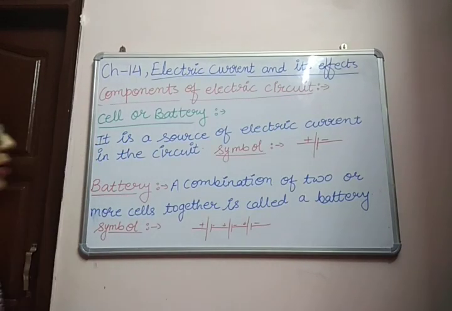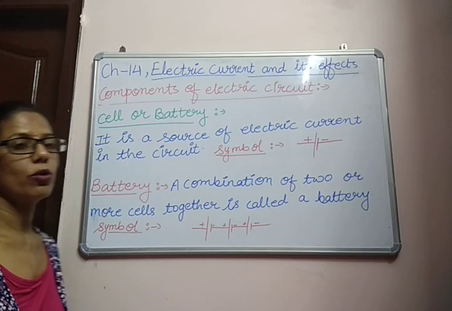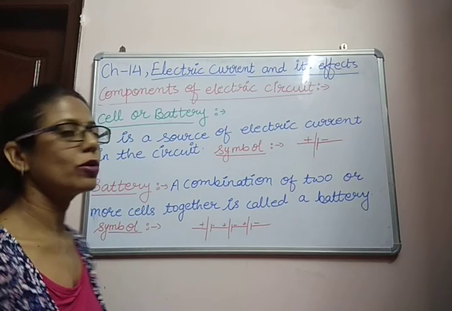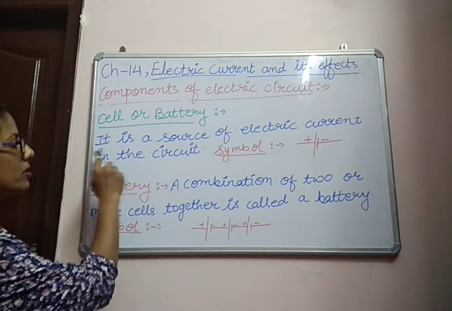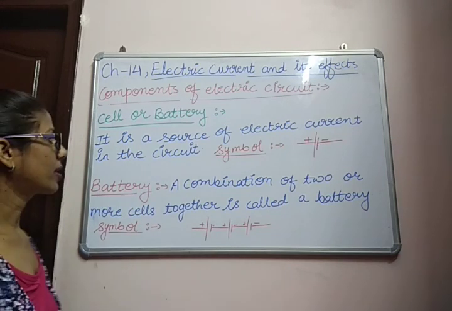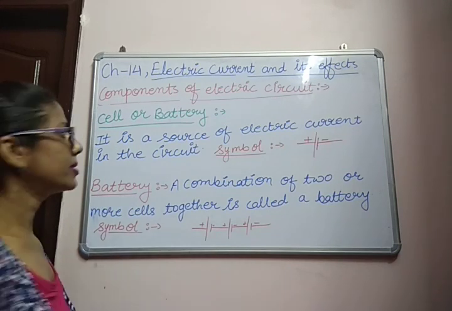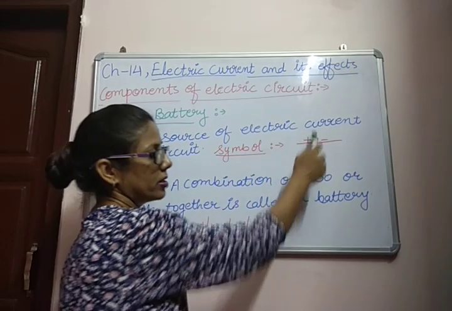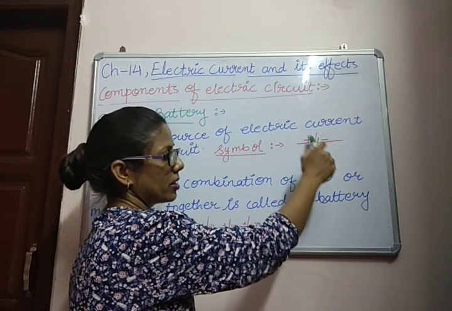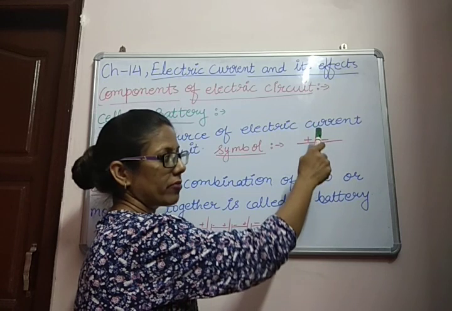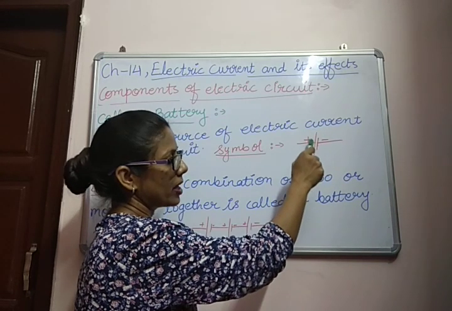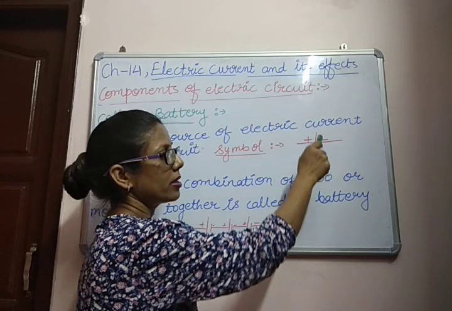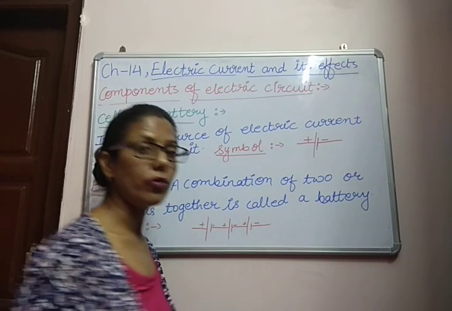The next component of the electric circuit is the cell or battery. As we are saying, the cell or battery is a source of electric current. So we can define the cell as a source of electric current in the circuit. In the symbol of a cell there are two lines, one bigger line and another smaller line. The side of the bigger line is the positive terminal and the side of the smaller line is the negative terminal.